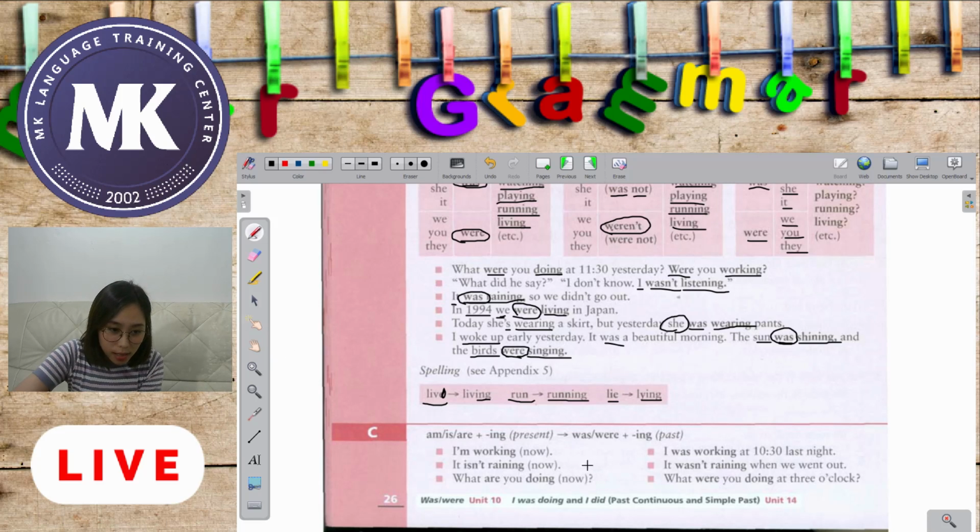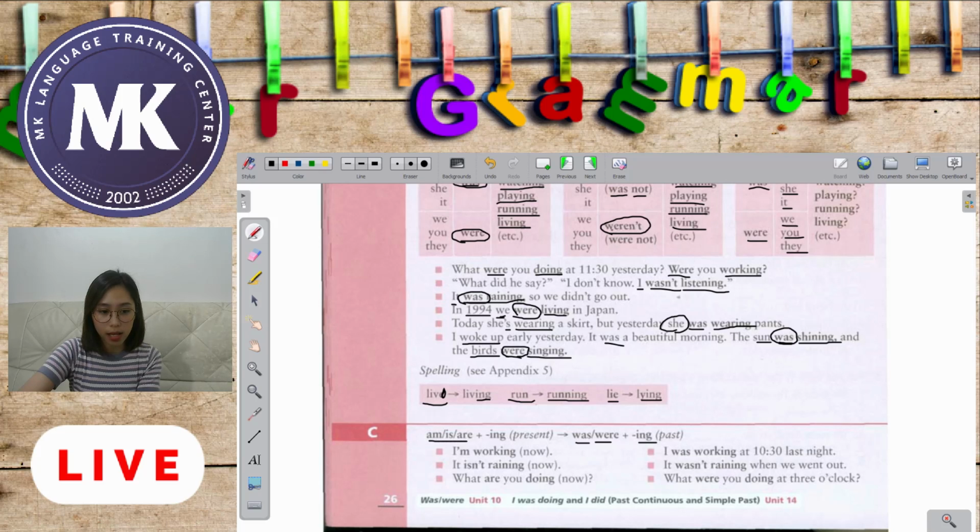Okay, so let's take a look at letter C. Present continuous: am, is, are, so those are your be verbs, right? Plus ing, so your verb is in the present tense plus your ing. Now we have here was. If it's going to be in the past, the be verbs that we're going to use are was and were plus your ing, but that is in the past, okay?